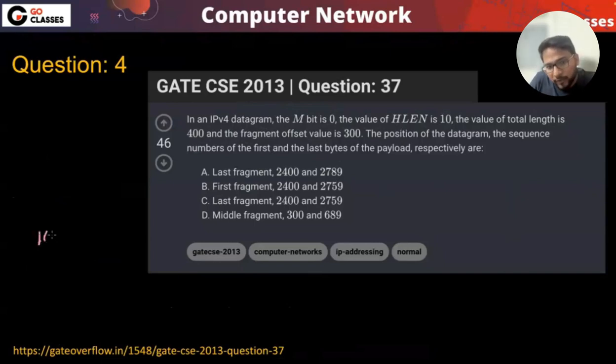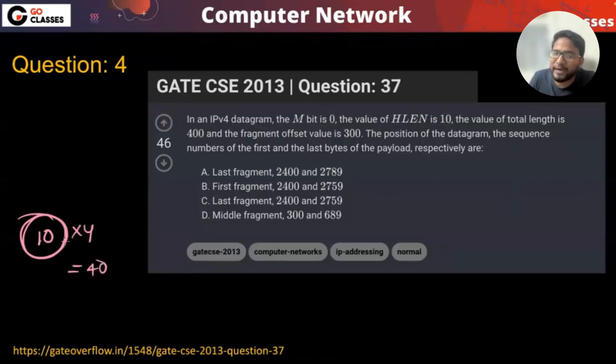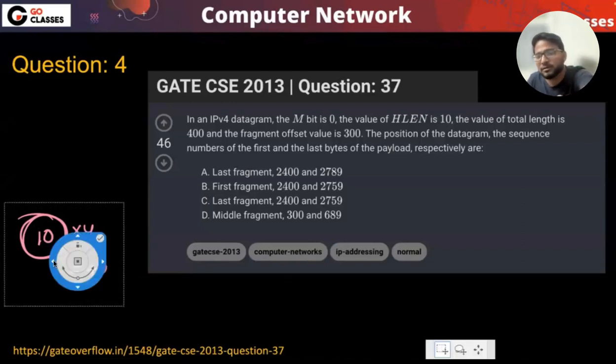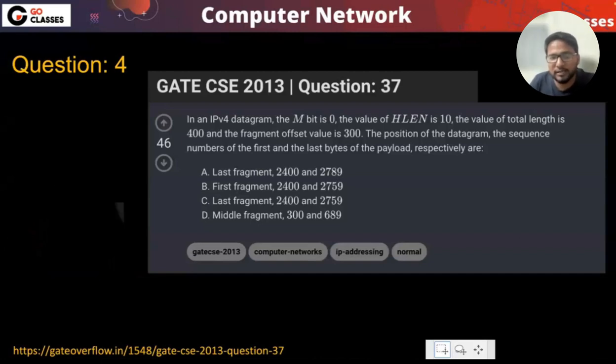So will you be getting confused whether this is the actual header length, or whether you need to multiply by 4? The thing here is that the actual header length ranges from minimum 20 to maximum 60. Do you remember?